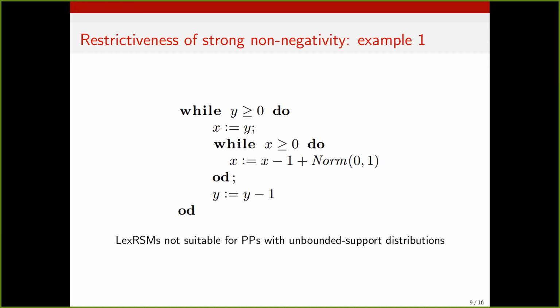And this actually illustrates a more general limitation. So linear, at least, Lex RSMs are not suitable for programs with unbounded support probability distributions. And given that, for instance, the normal distribution is one of the most commonly seen distributions in probabilistic modeling, this is a limitation from the practical point of view.